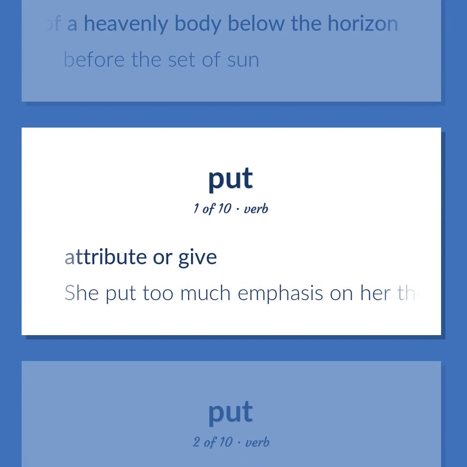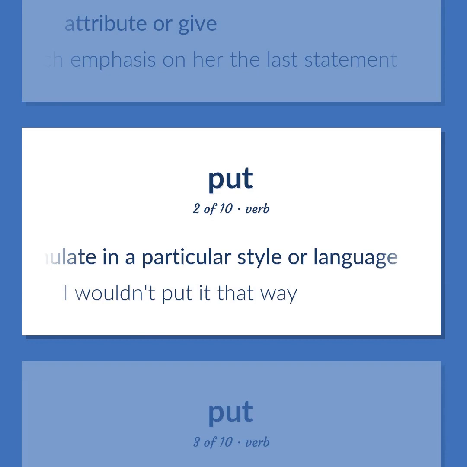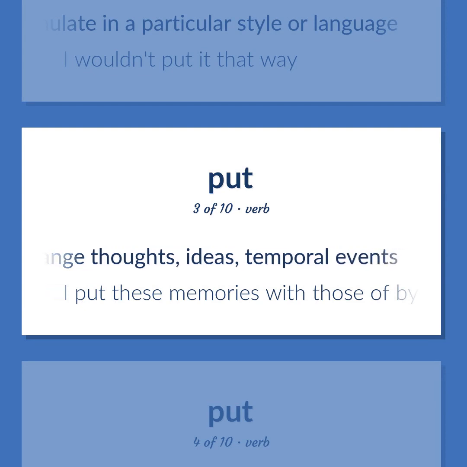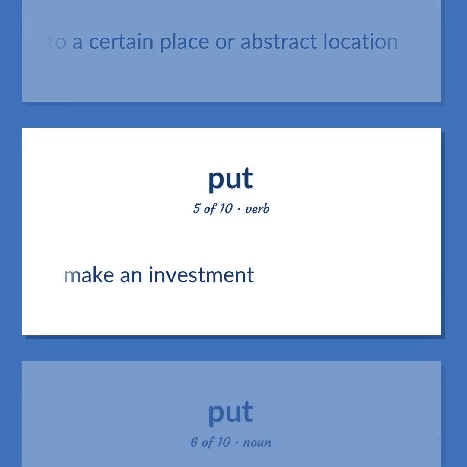Attribute or give. She put too much emphasis on the last statement. Formulate in a particular style or language. I wouldn't put it that way. Arrange thoughts, ideas, temporal events. I put these memories with those of bygone times. Put into a certain place or abstract location. Make an investment.